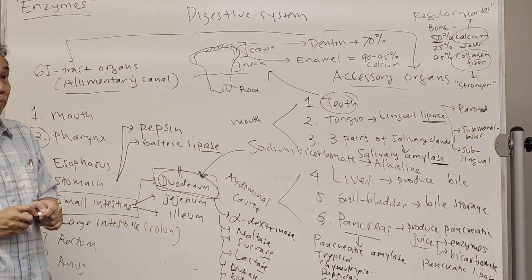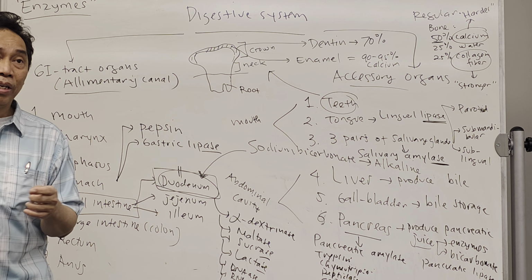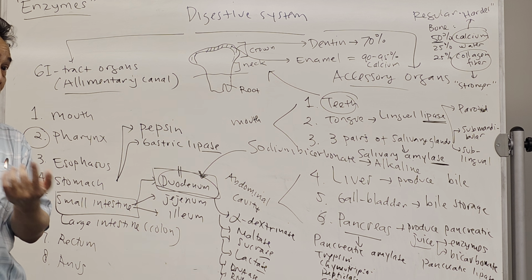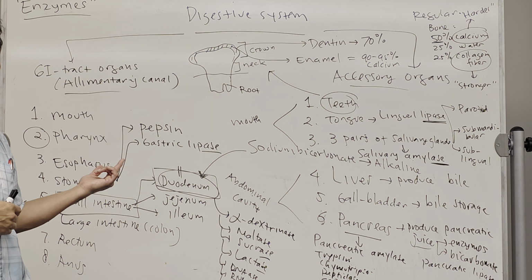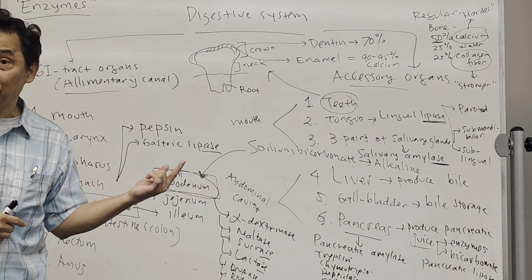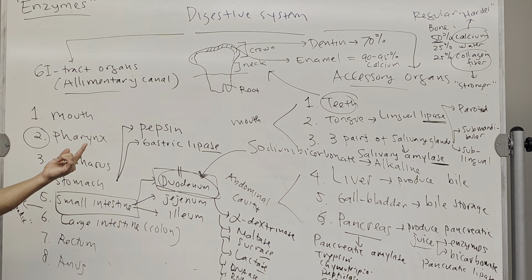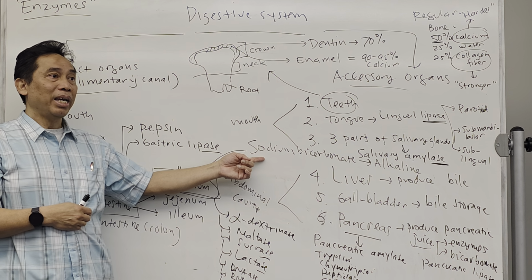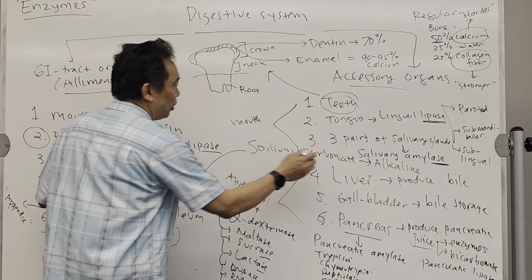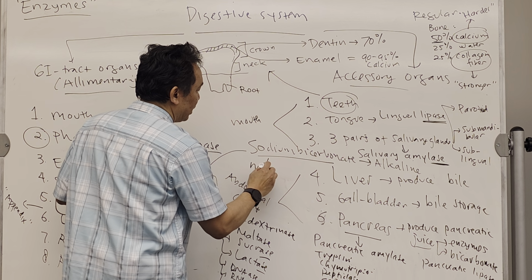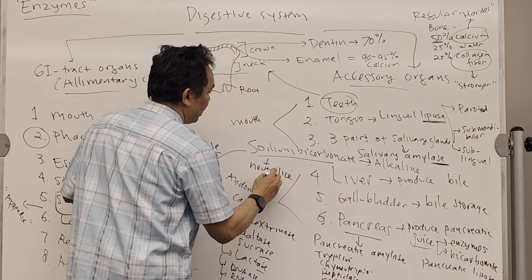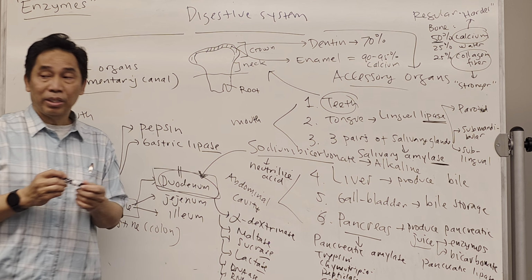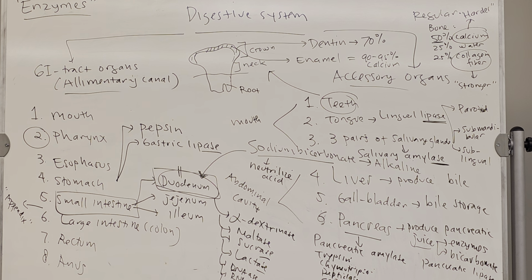Why going to the duodenum? Because the food, after it's digested from the stomach, will go to the duodenum, right? And remember, the stomach is very acidic. Therefore, it requires a liquid that neutralizes the acid. That liquid is called sodium bicarbonate. So the function is to neutralize the acid that's coming from the stomach. Okay, so that's sodium bicarbonate over there.